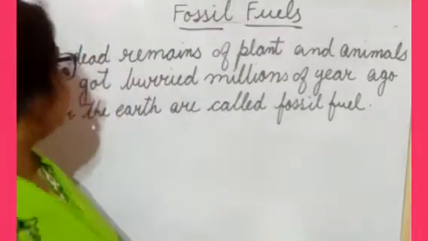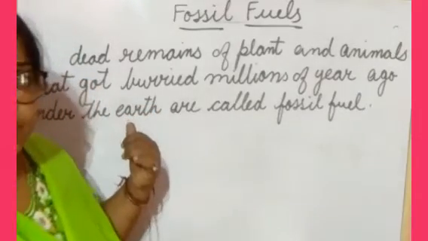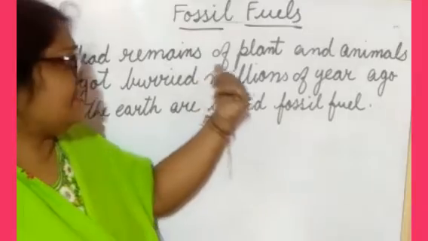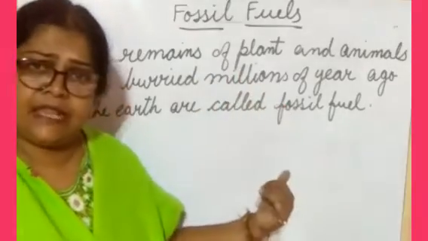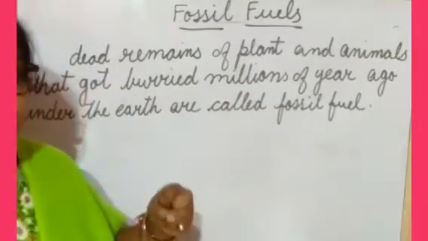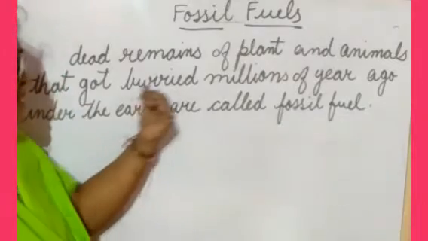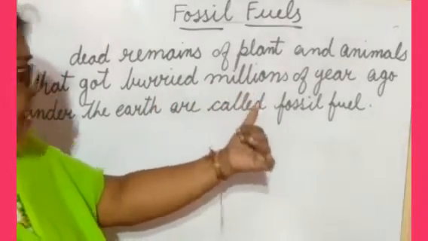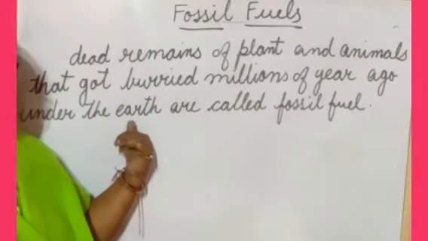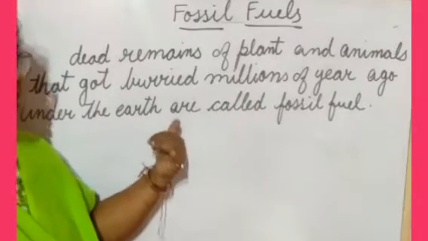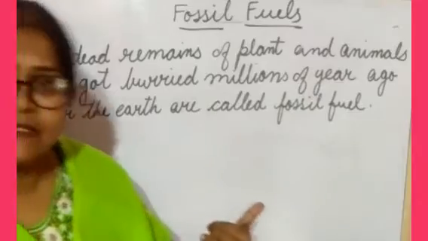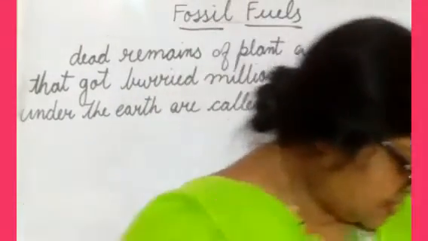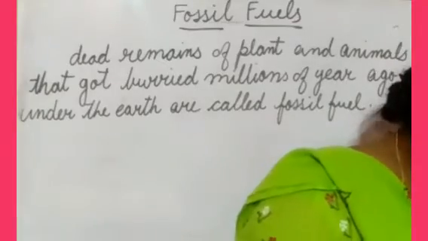So here it is said that fossil fuels are obtained from the dead remains of plants and animals that get buried millions of years ago under the earth. That is known as fossil fuels.